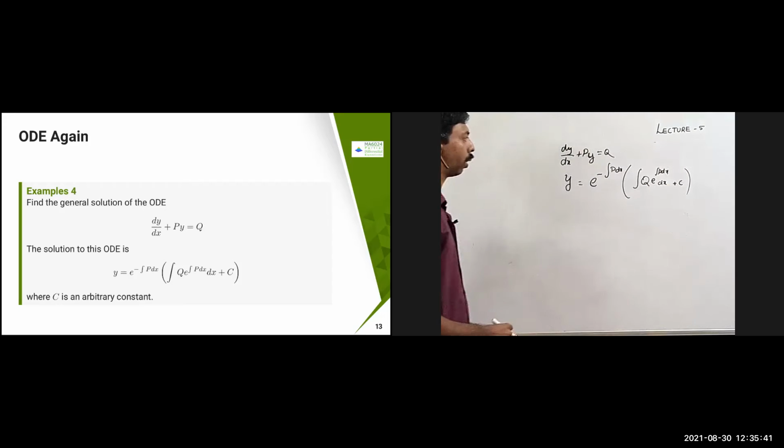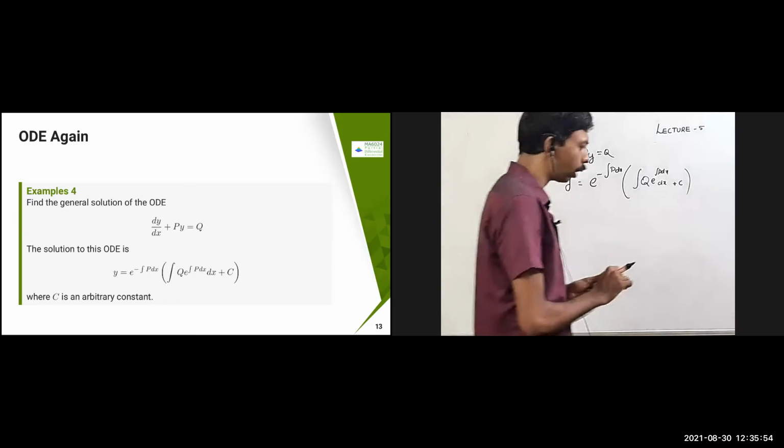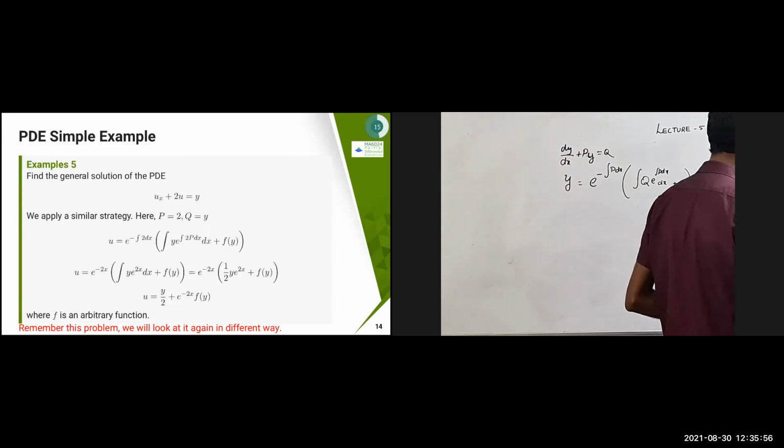You know this formula, okay? So I'm just assuming that you know this one. Let's say it's an arbitrary constant. This is the ODE problem. Once you solve this problem, you used to get this one. I hope you have studied this one. Now a similar kind of problem we are going to solve in the PDE.